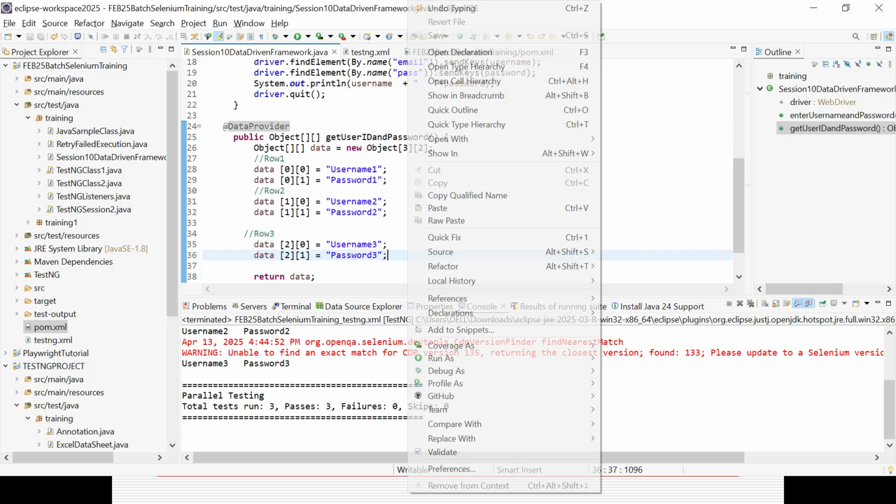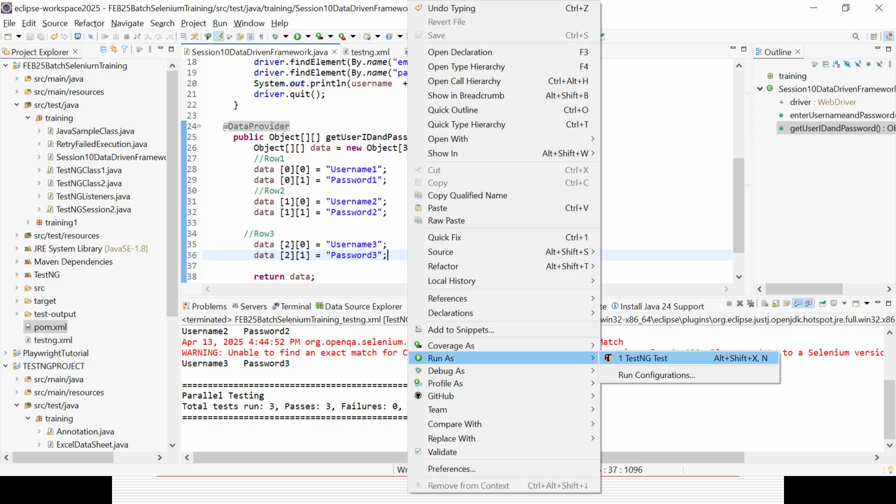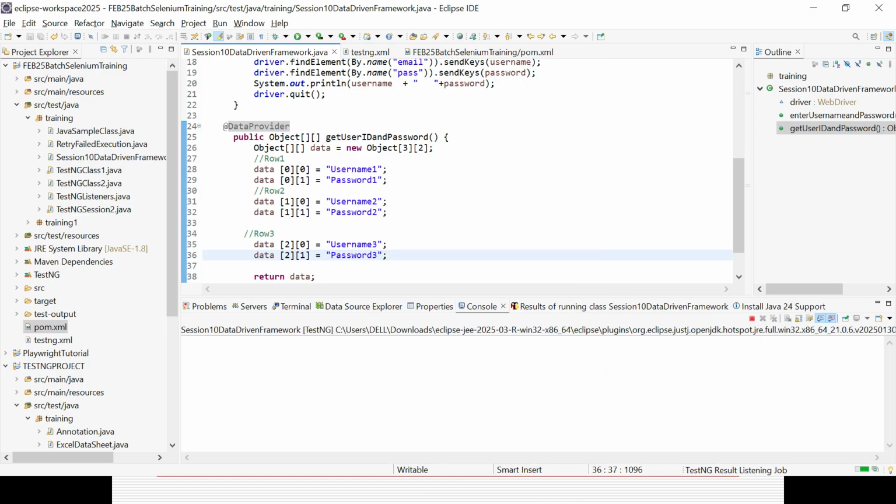Now let's try to run the code and see what's happening here without the data driven framework. Without the proper data driven framework means placing the data separately. We are still using the data driven framework only.